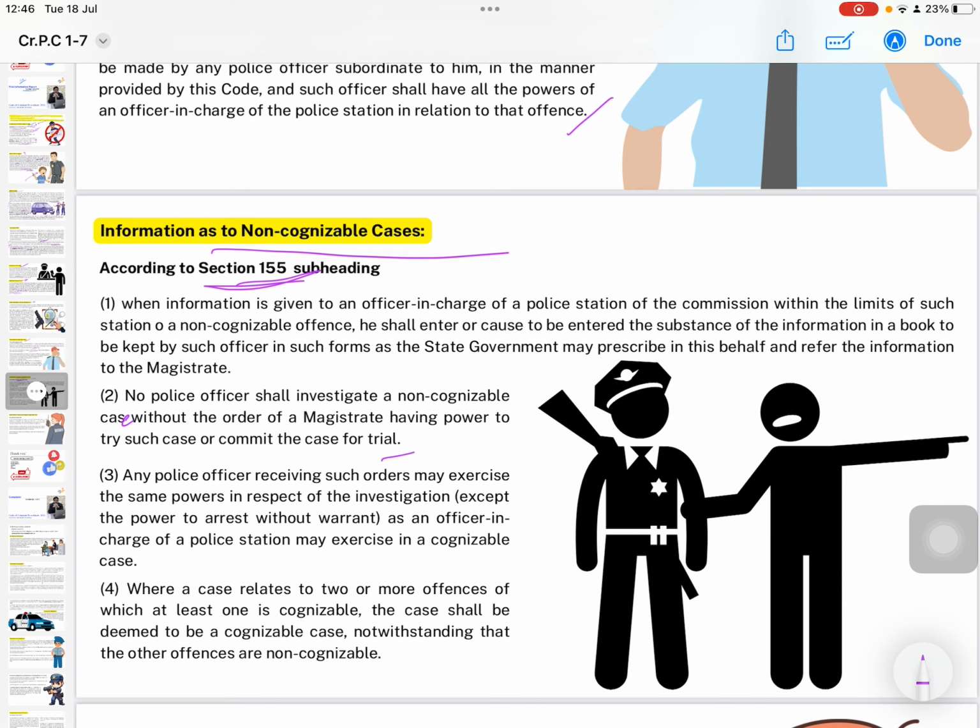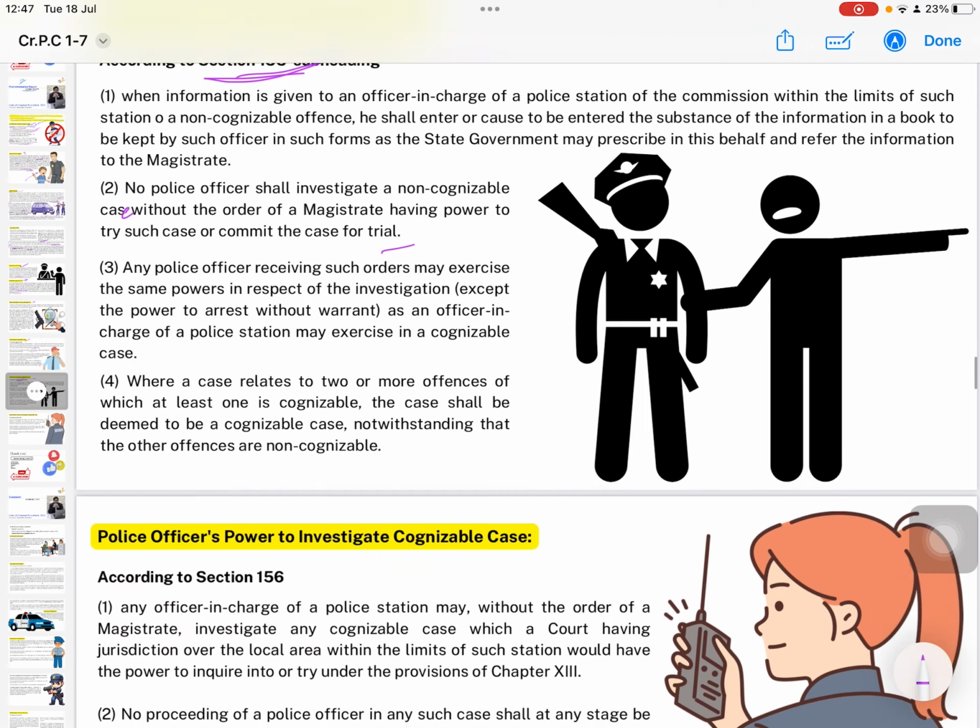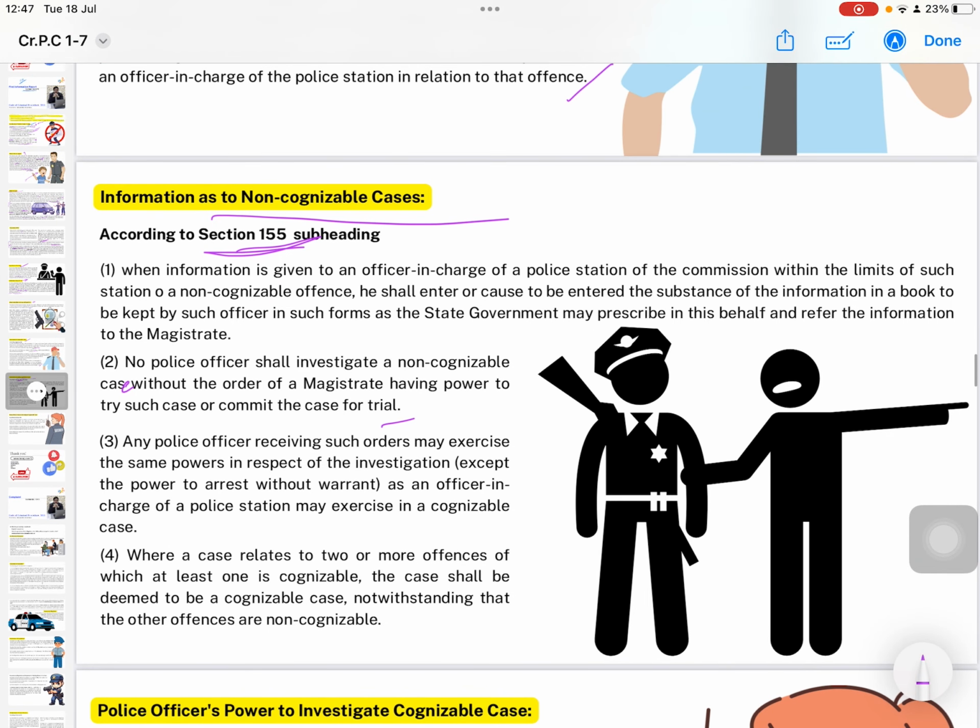Any police officer receiving such order may exercise the same powers in respect of the investigation, except the power to arrest without warrant, as an officer in charge of a police station may exercise in a cognizable case. Where a case relates to two or more offences of which at least one is cognizable, the case shall be deemed to be a cognizable case, notwithstanding that the other offences are non-cognizable.